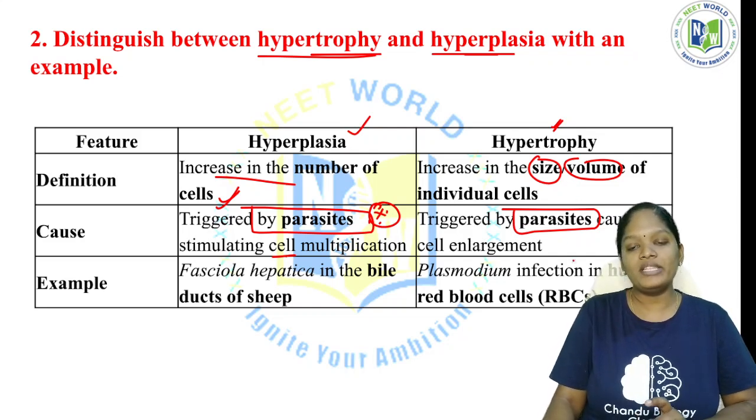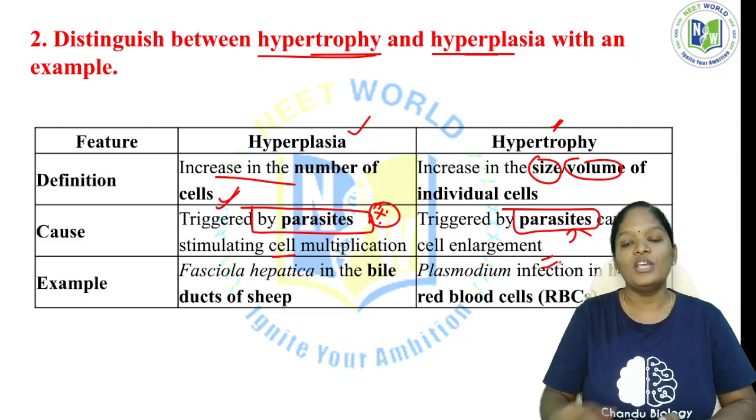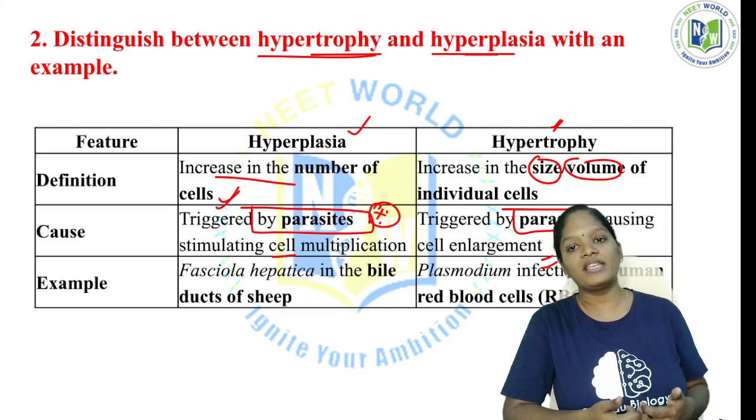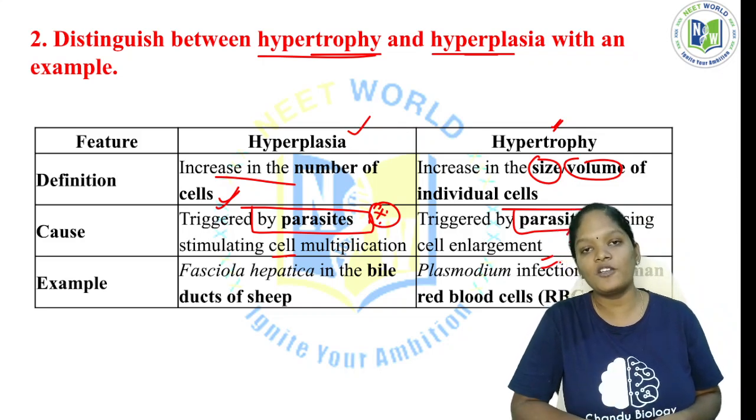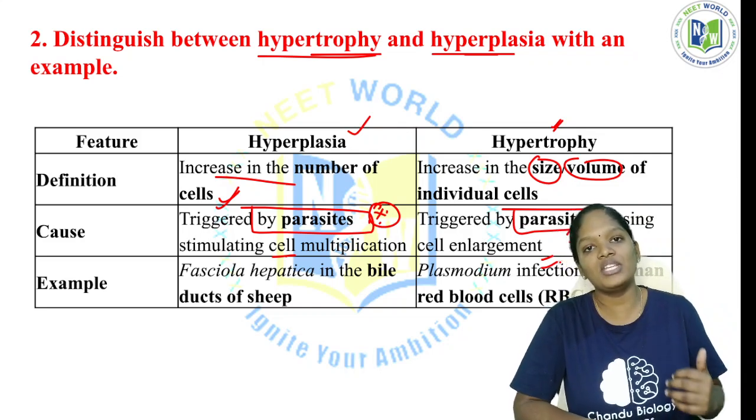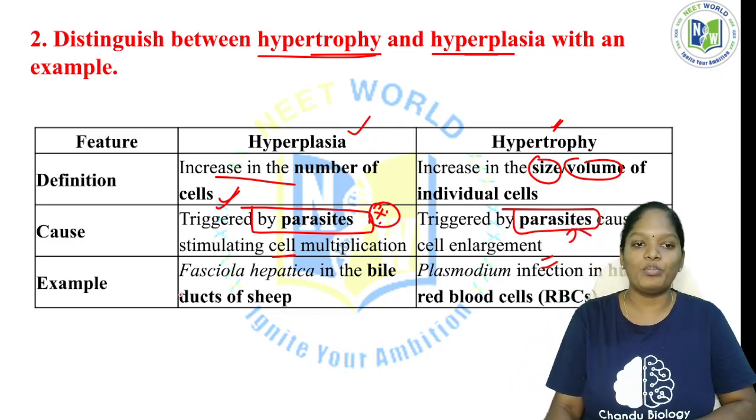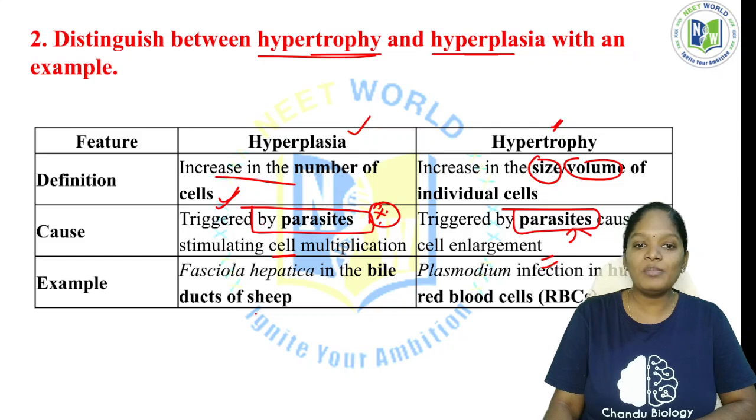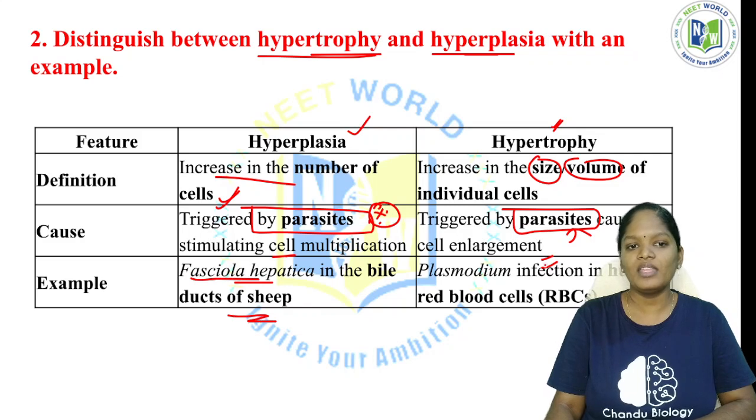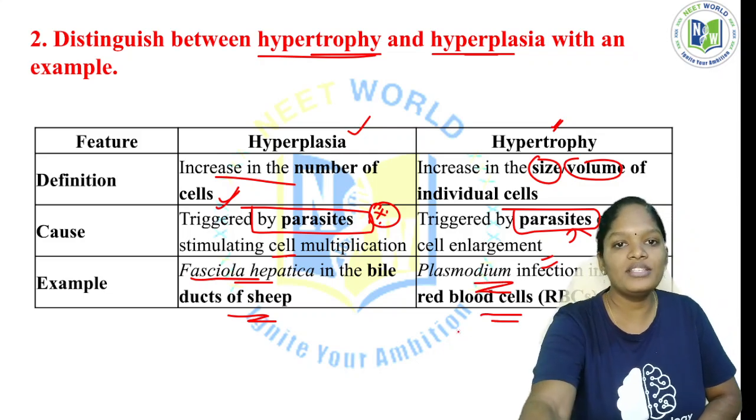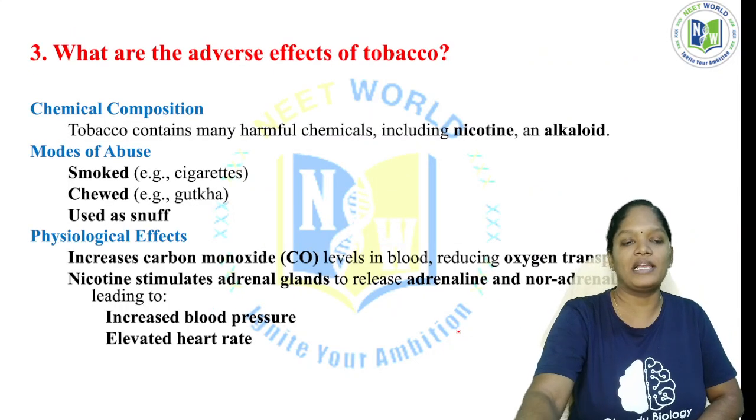Hypertrophy, in the sense that it is also triggered by a parasite, is caused by cell enlargement. As it is triggered by this parasite, this results in the enlargement of cells. As a result, the volume of each individual cell increases. So this condition is called hypertrophy. The best example for hyperplasia is Fasciola hepatica in the bile ducts of sheep. The example of hypertrophy is Plasmodium infection in human red blood cells. So this is what distinguishes hypertrophy and hyperplasia.